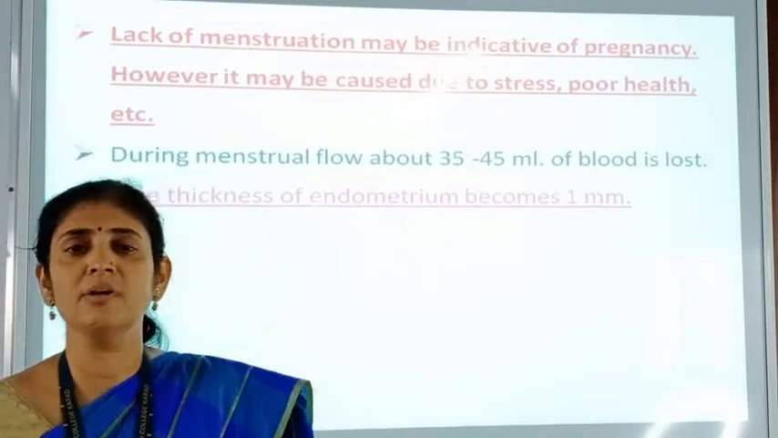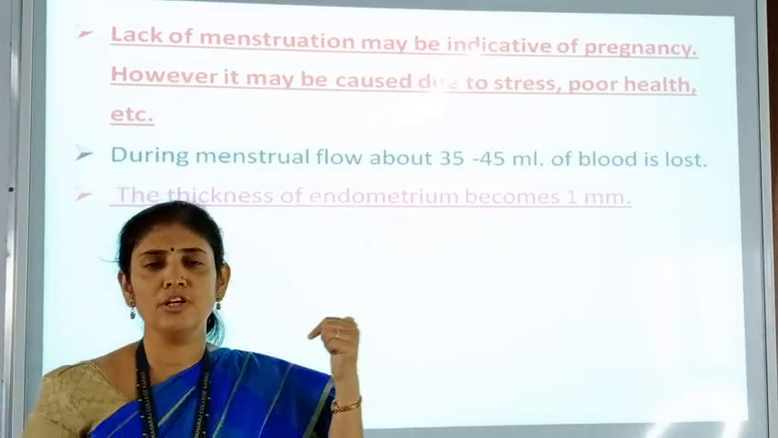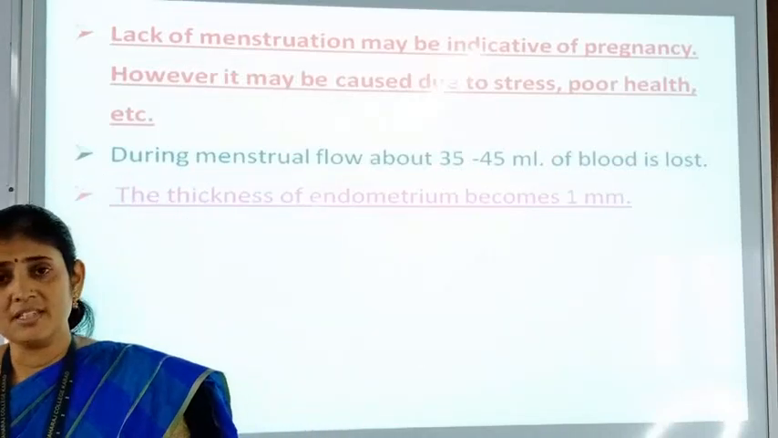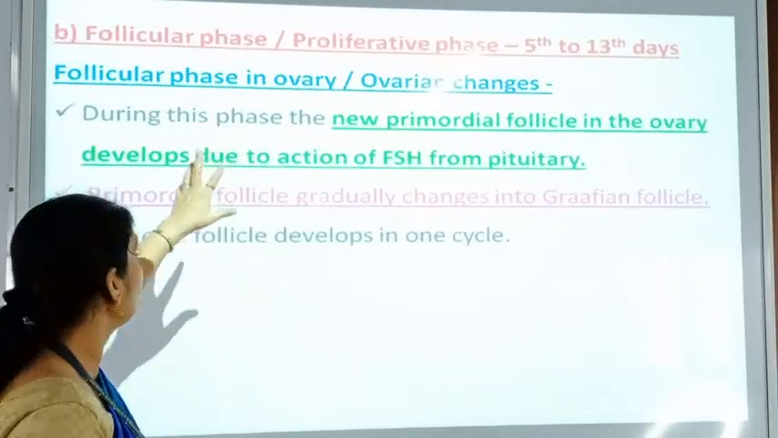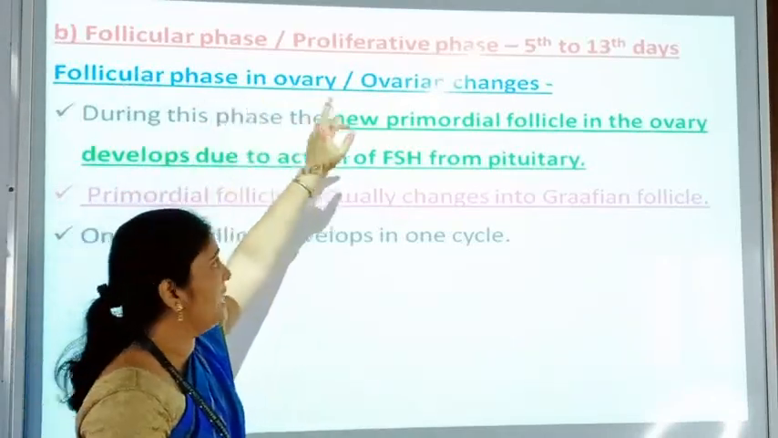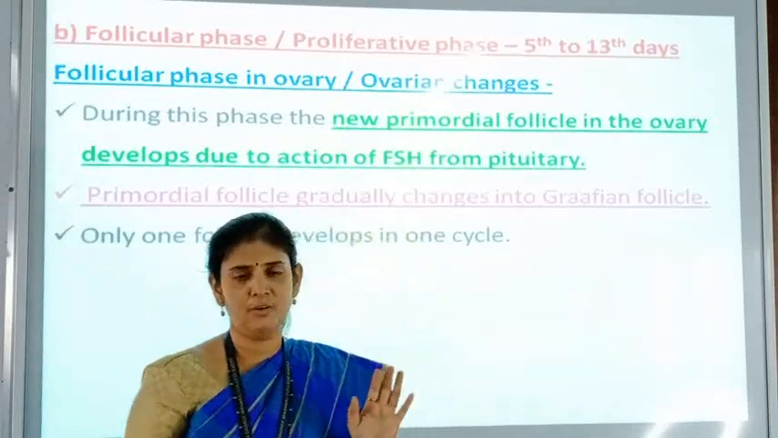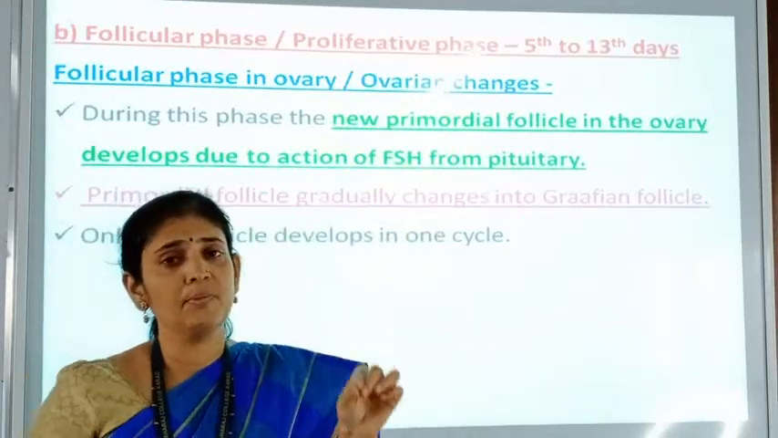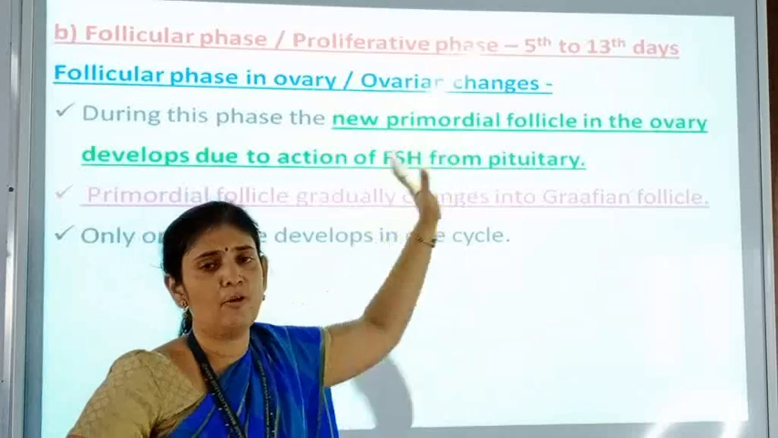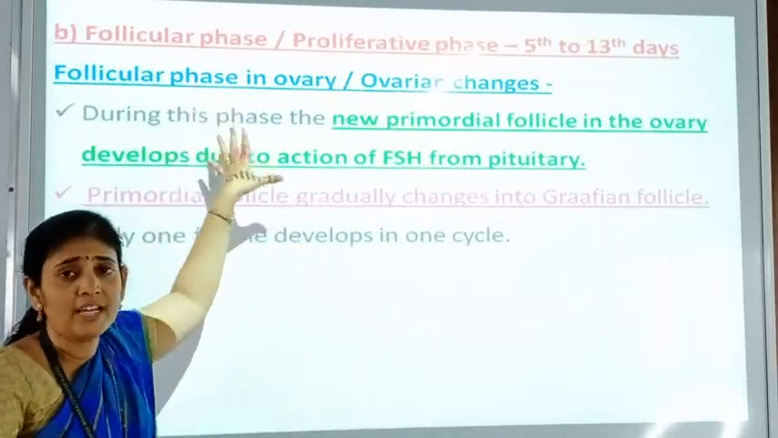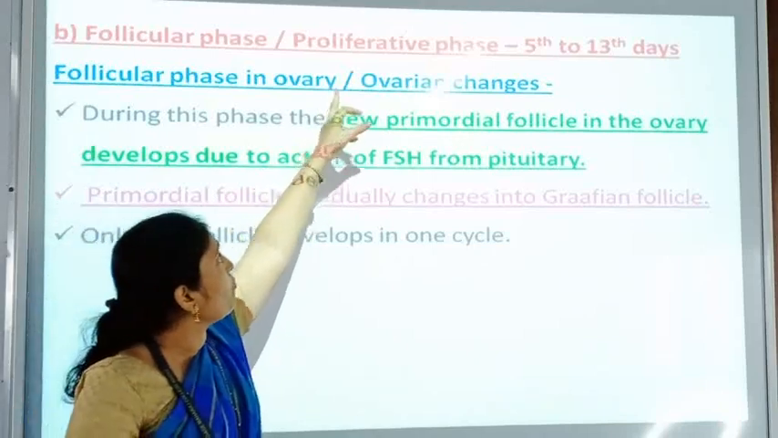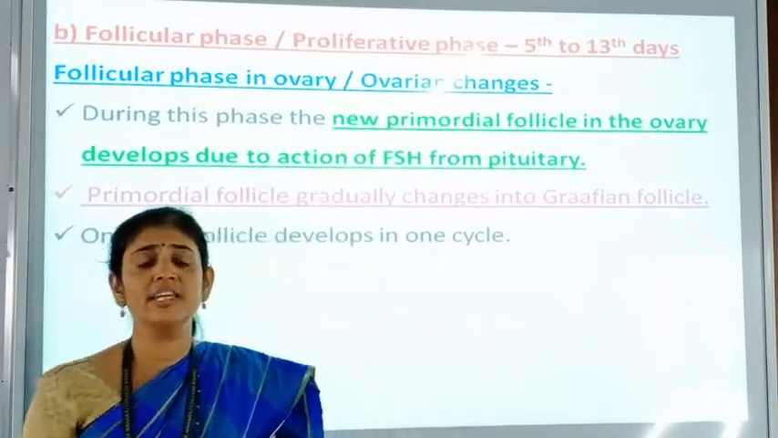That we have to remember the hormonal role during this phase. Now the second phase we have to study. The second phase has two names. First is the follicular phase and second is the proliferative phase, which is occurring between the 5th day to the 13th day of the cycle. The follicular phase is occurring in the ovary and the proliferative phase is occurring in the uterus.